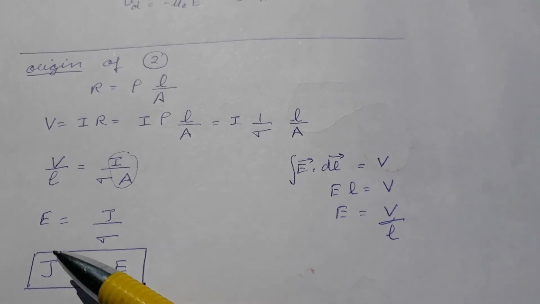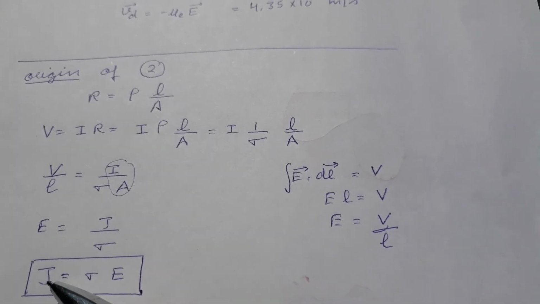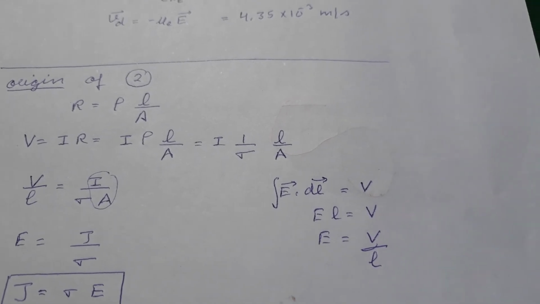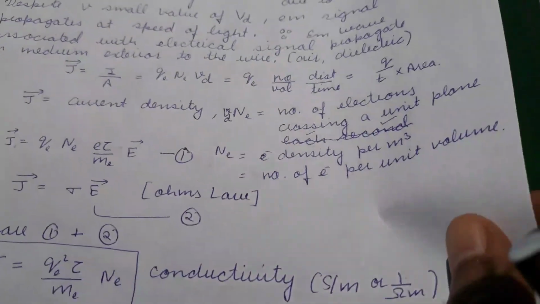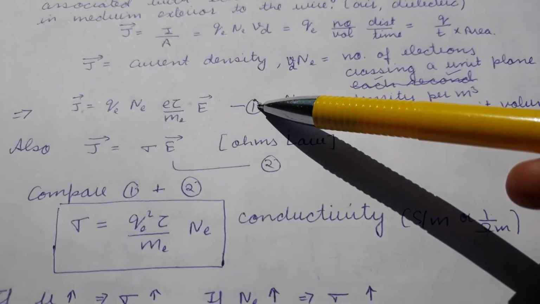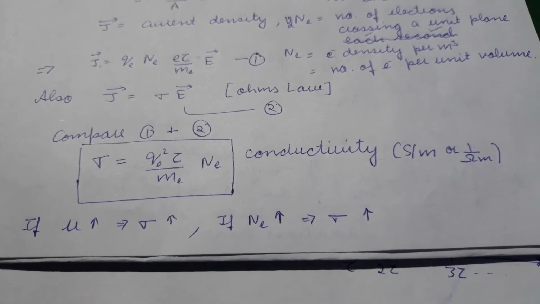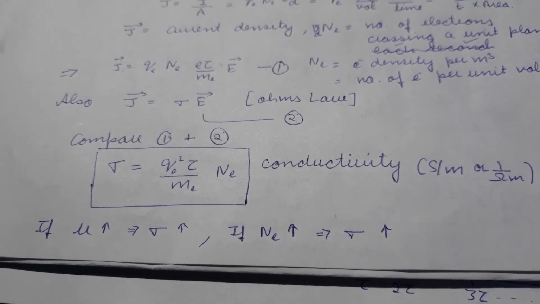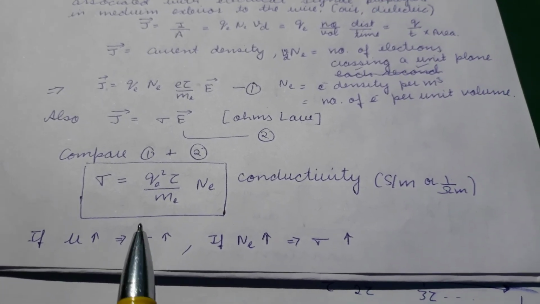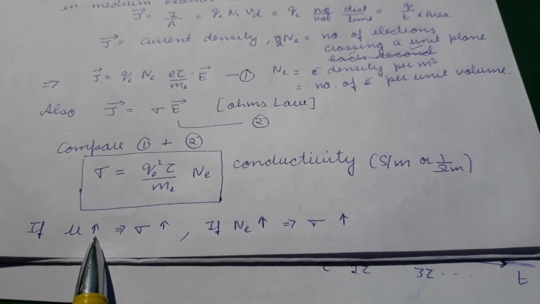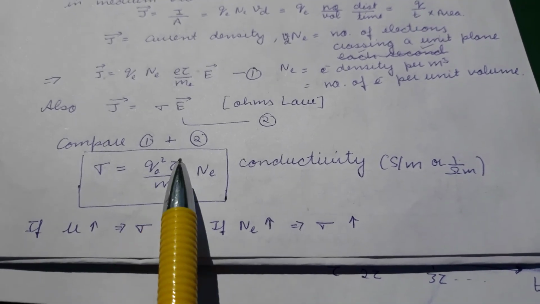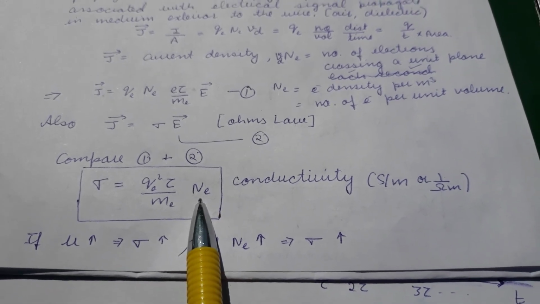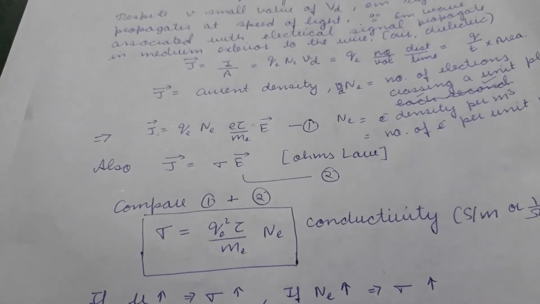So from there we get current per unit area, or current density, equal to conductivity times electric field. So from here we can compare these two equations, 1 and 2, and then find out the value of conductivity, and conductivity also contains mobility. If the mobility of the charge carrier increases, conductivity will increase, because this term is mobility. And if the number of charge carriers per unit volume increases, the conductivity will increase.